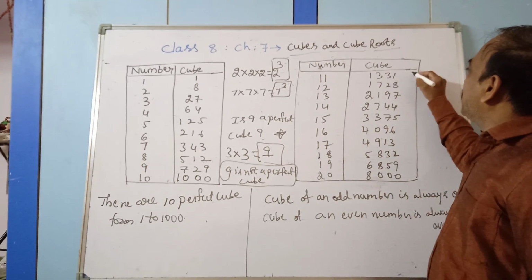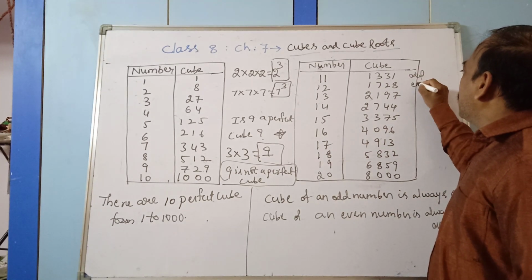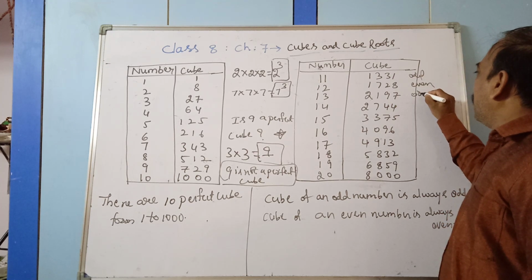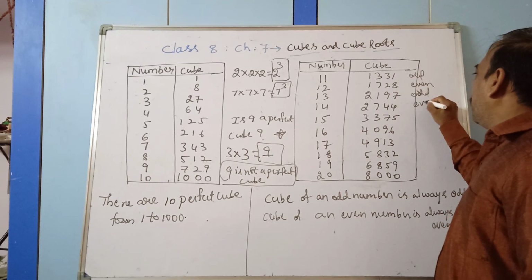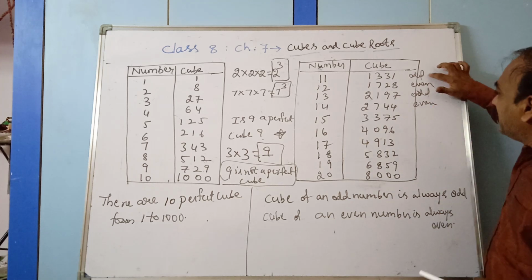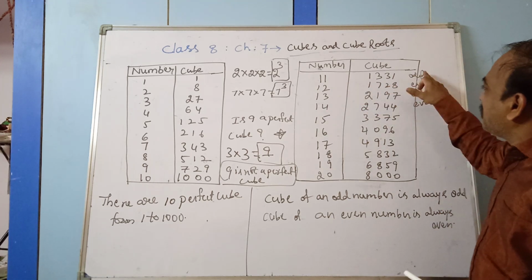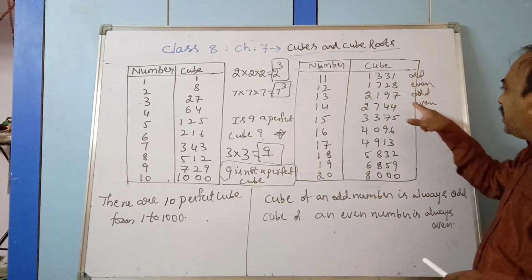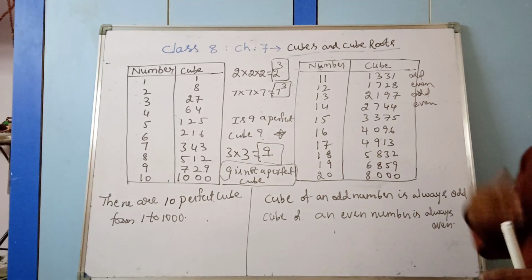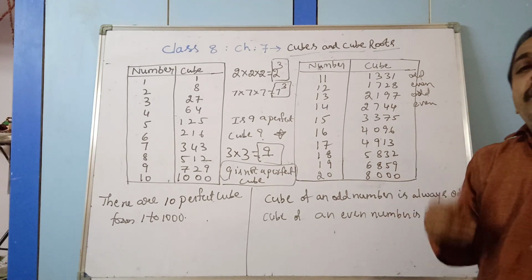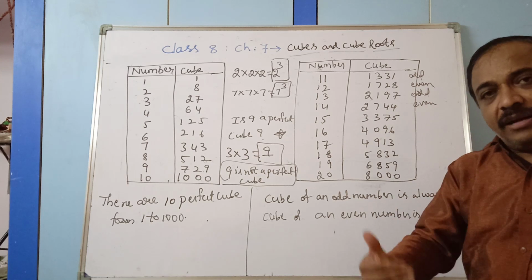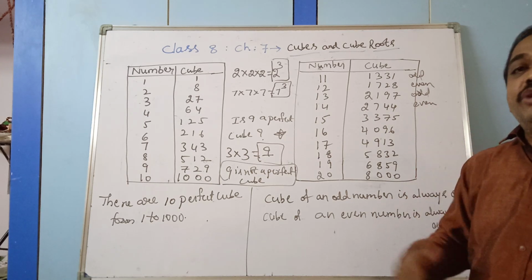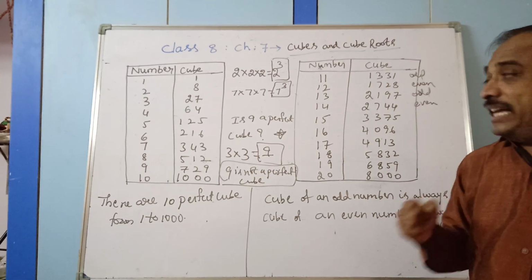You observe it. This is an odd number, this is an even number. The cube of an odd number is always odd. The cube of an even number is always even. So what can we conclude? The cube of an odd number is always an odd number, and the cube of any even number is always even.